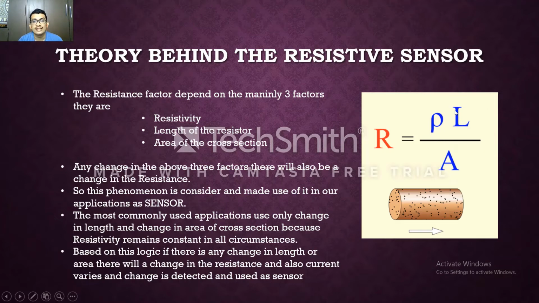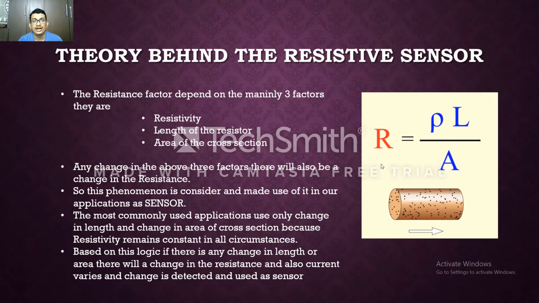So whenever we change any of the factors like L or A, since rho is a constant because it depends on the material, whenever we change the length or the cross section area, there will be a change in the resistance. So this phenomenon is made use of in our application as a sensor. Whenever there is a change in A or L, there will be a change in resistance. And whenever there is a change in resistance, automatically there will be a change in current and voltage.